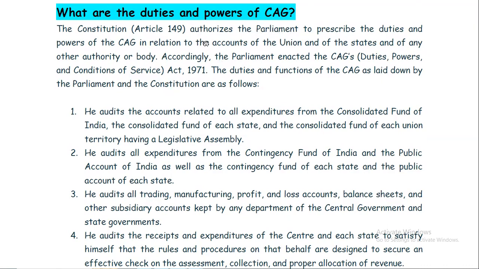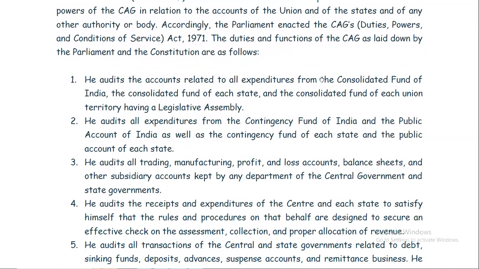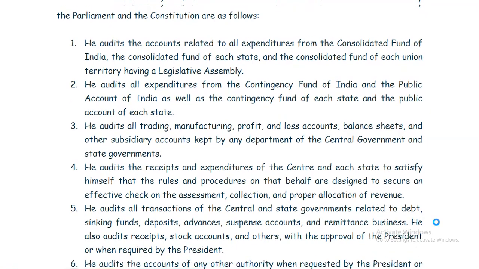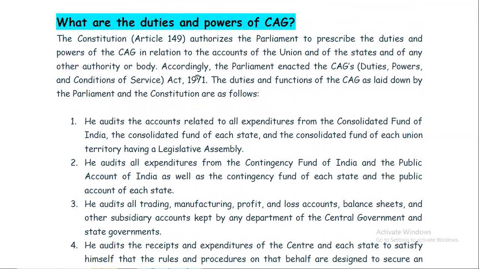The duties and functions of the CAG are as laid down by the Parliament and the Constitution, as follows.